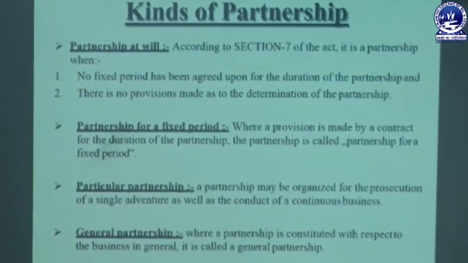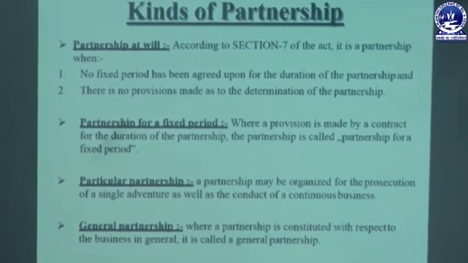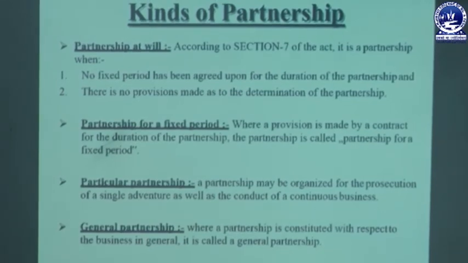But in case of a general partnership, a partnership is constituted with respect to business in general. That means the partners can continue all types of business activity. There is no fixed proposal or fixed type of business activity. That's why it is called a general partnership. That means partners conduct all types of business as per the terms and the contract made in the partnership agreement.